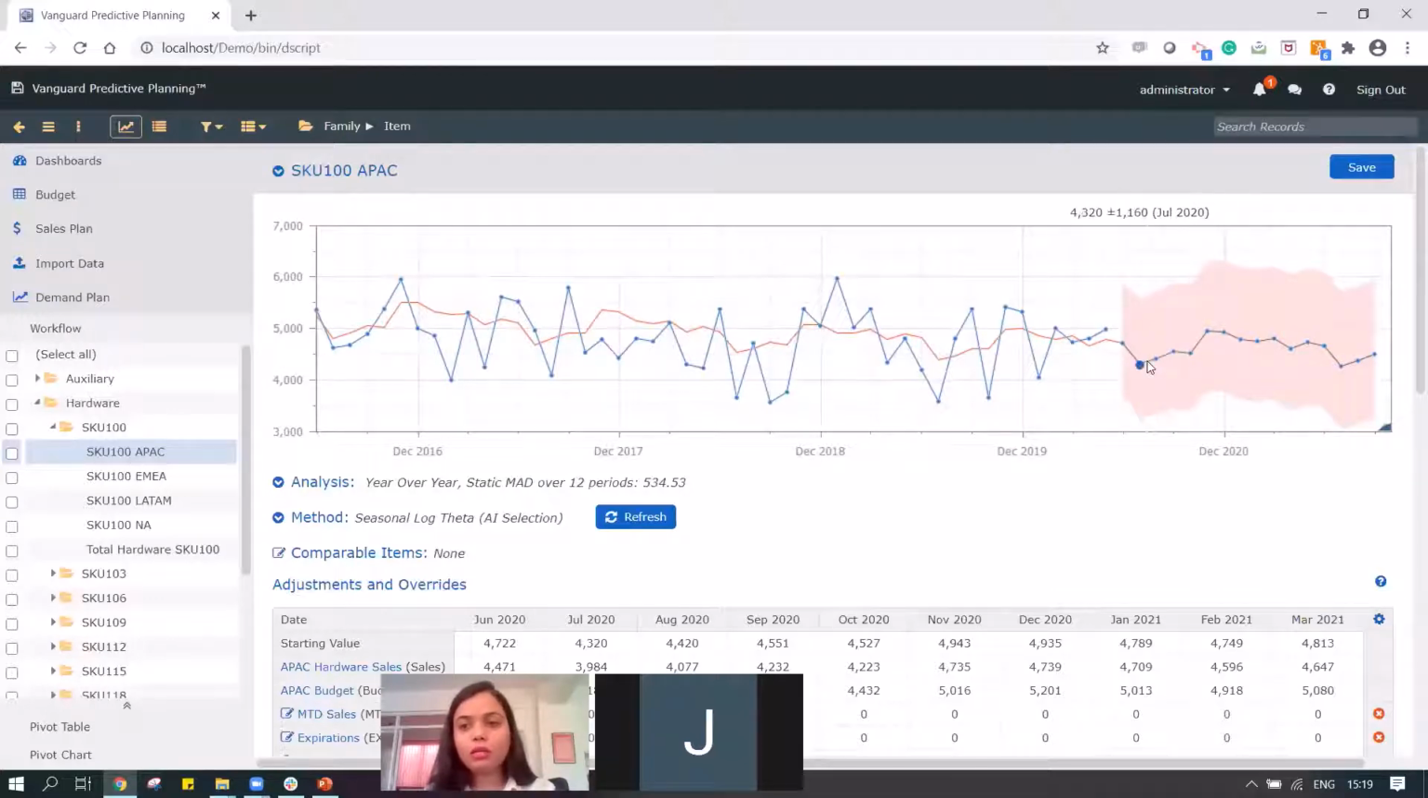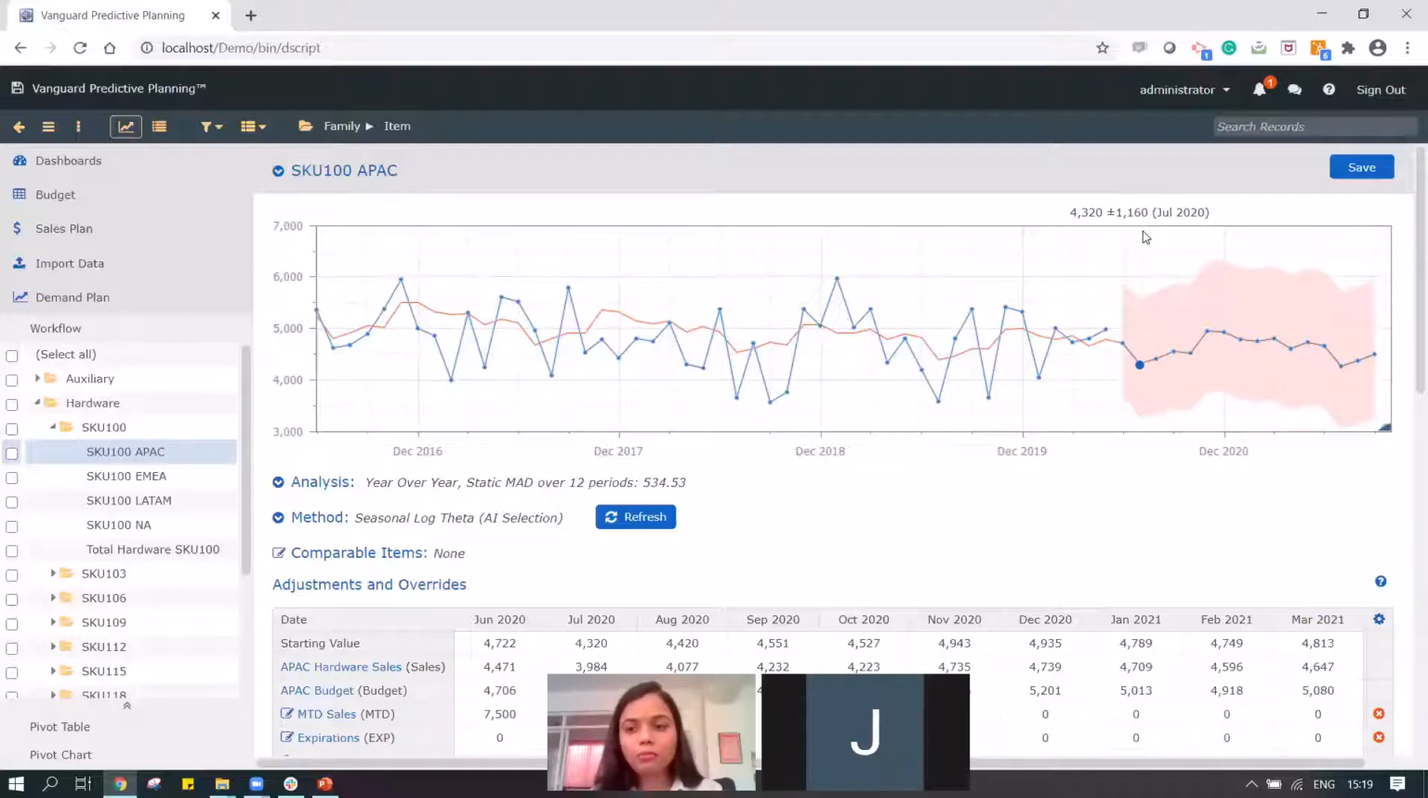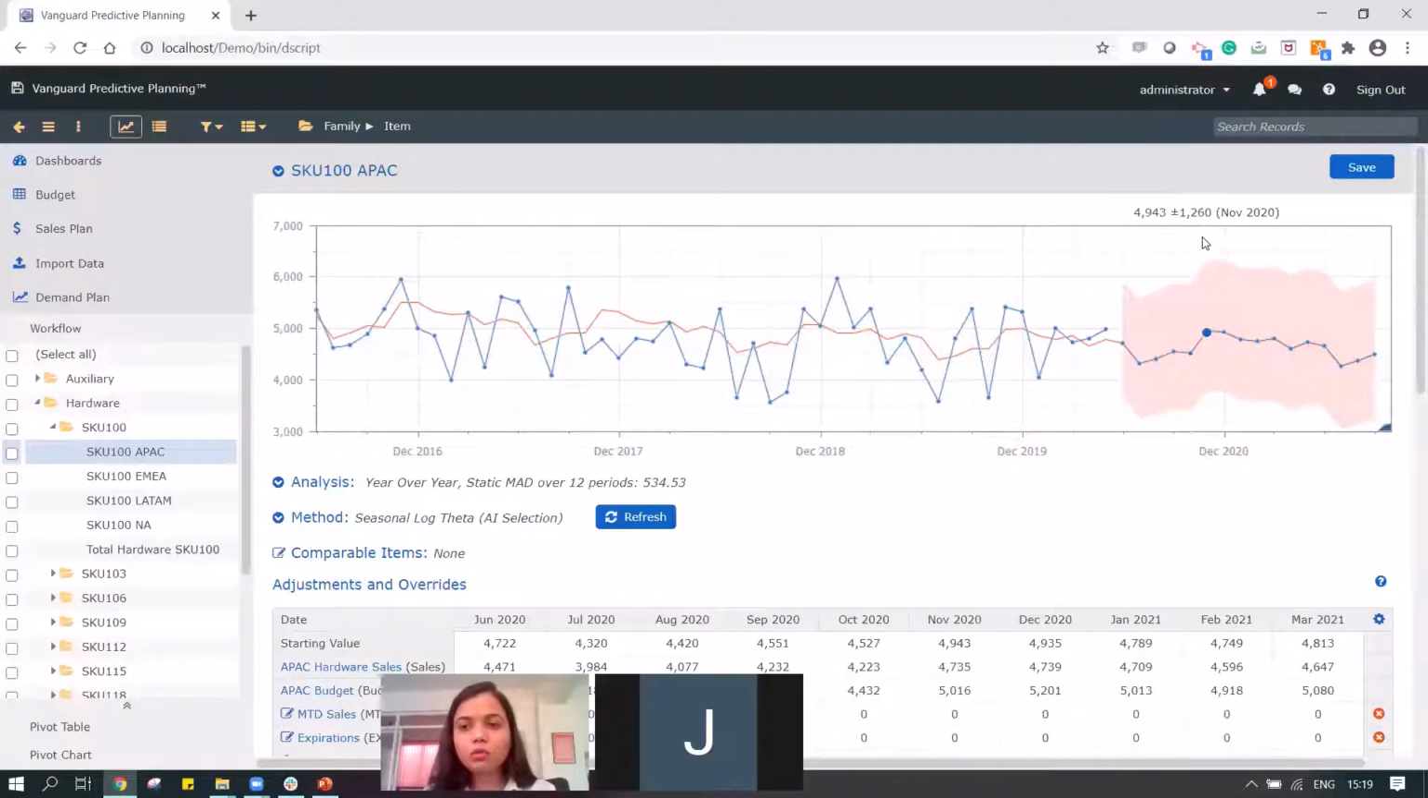As you can see, in July we have a forecast of 4,320, but the forecast uncertainty is 1,160. If I move to August, it's different. So my forecast uncertainty is also changing as we move forward in time. That's really important. And this forecast uncertainty is not just for representation purposes, it is taken into account for the supply planning activities as well.